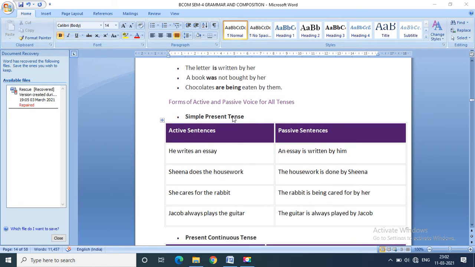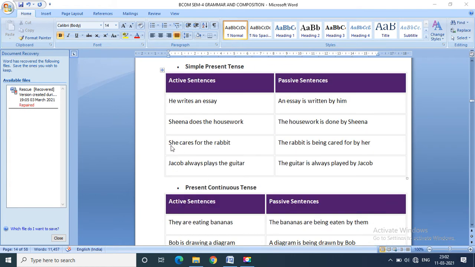Let us see certain examples to brush up your mind, like what happens with the active, and if we convert it into passive, then what conversion we observe. For example, he writes an essay. An essay is written by him. Sheena does the housework. The housework is done by Sheena. She cares for the rabbit. The rabbit is being cared for by her.